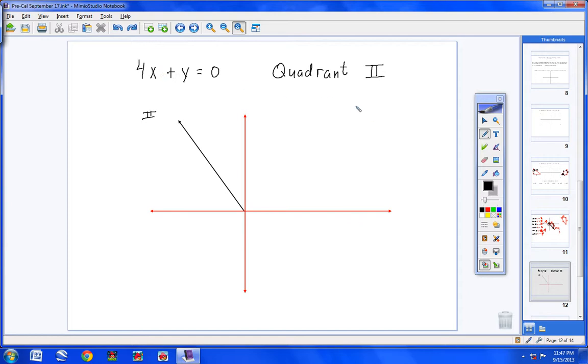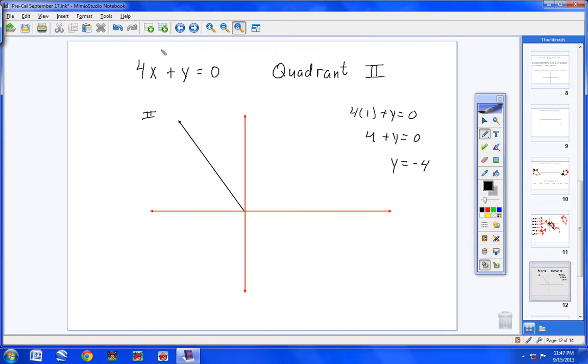I'm just trying to pick an easy number. So 4, 1 plus y equals 0. 4 times 1 is 4 plus y equals 0. Bring the 4 over and make it a negative 4, and y equals negative 4.